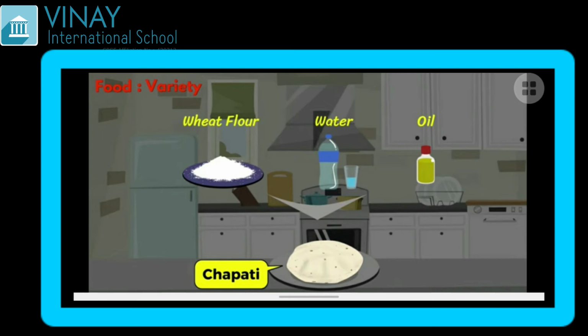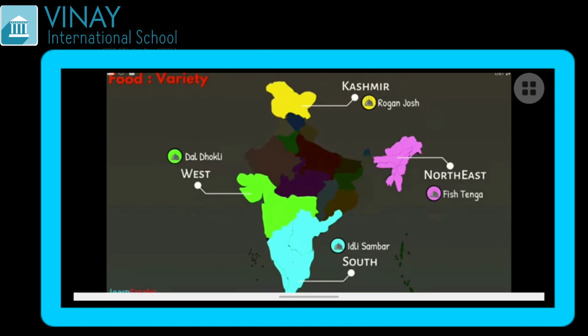So I guess you all are now clear what are the ingredients to prepare different food items. Variety of food items are found around India. In Kashmir you can see Rogan Josh, in the northeast fish tenga, idli sambar in the south, and in the west, obviously that is us in Gujarat, dal dhokli is very famous.